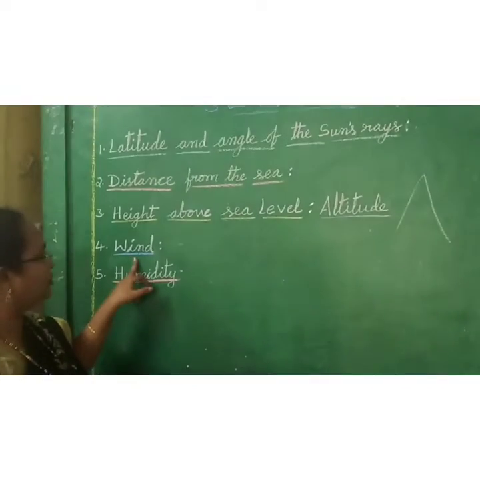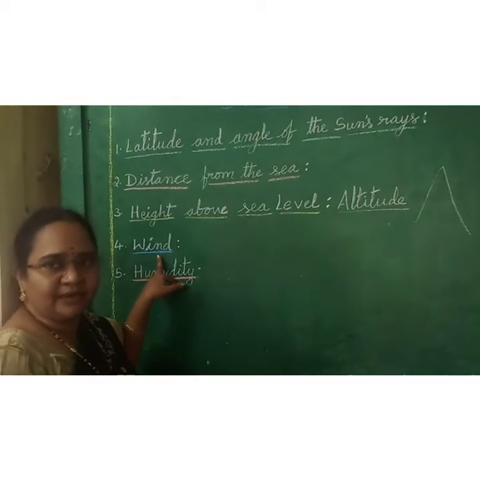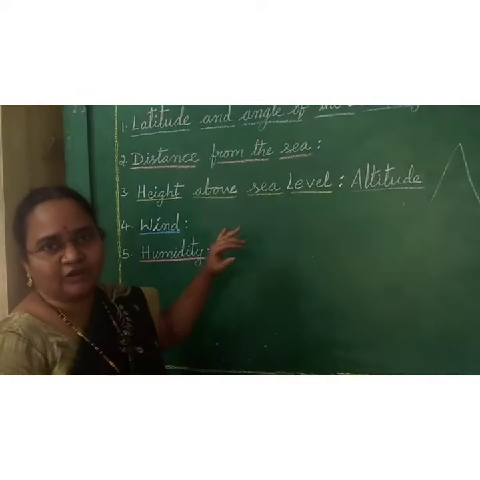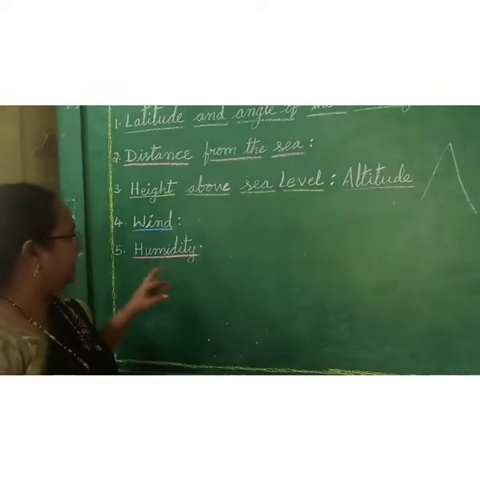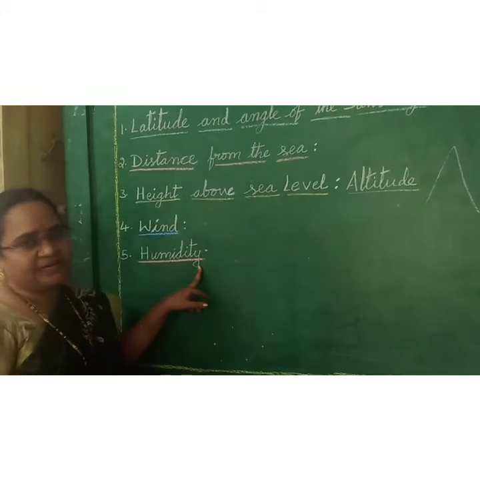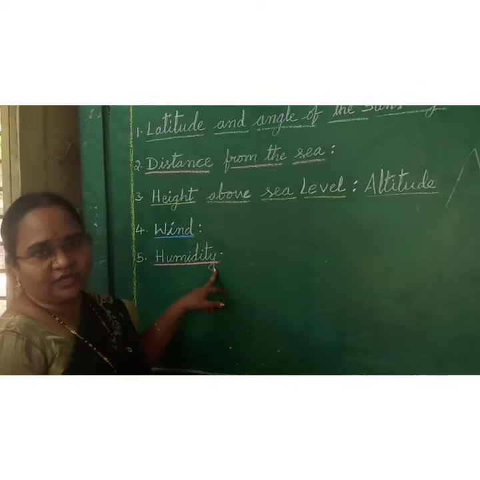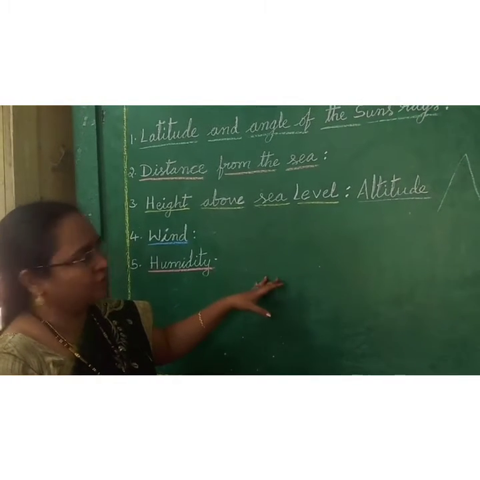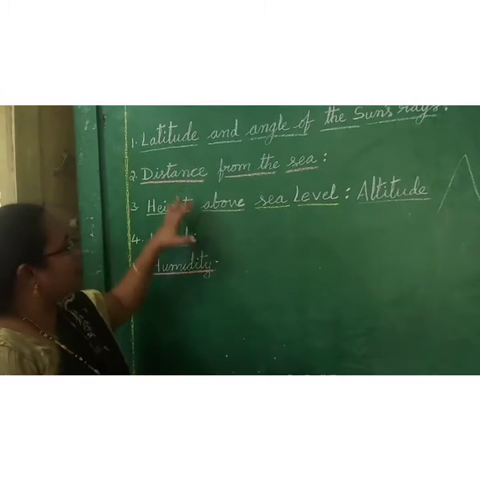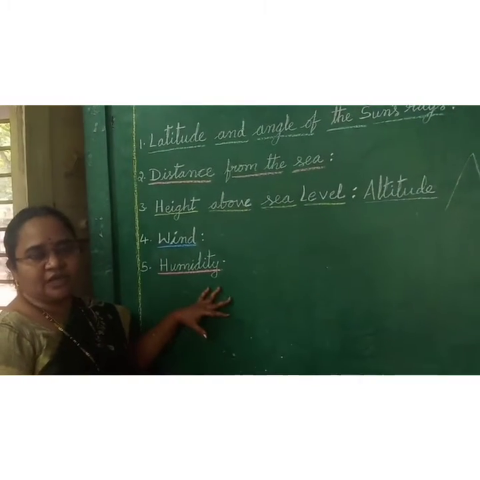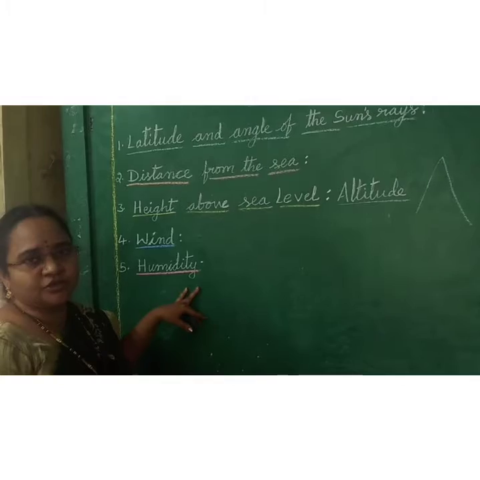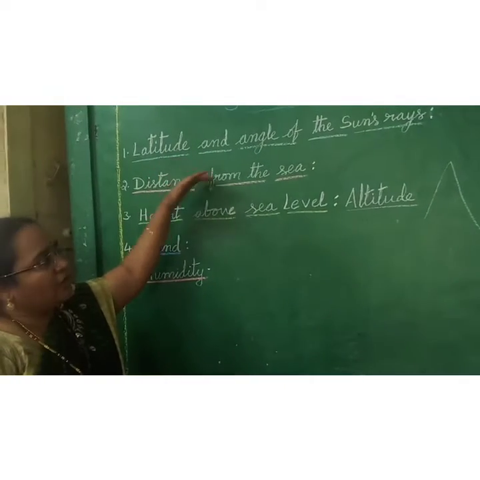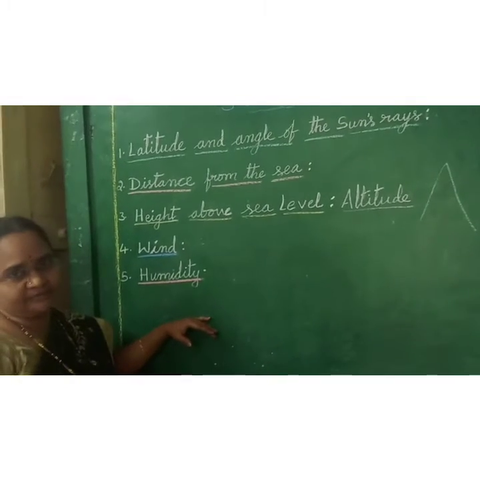Next, the fourth one is wind. In some areas, the wind also causes further changes in the climatic conditions of that area. Next one is humidity. Humidity means the water vapor percentage which is present in the air or in the atmosphere. Okay children, these are a total of 5 elements which are affecting the climatic conditions of particular areas. Okay, the first one is over. Now we will see the remaining 4 items.